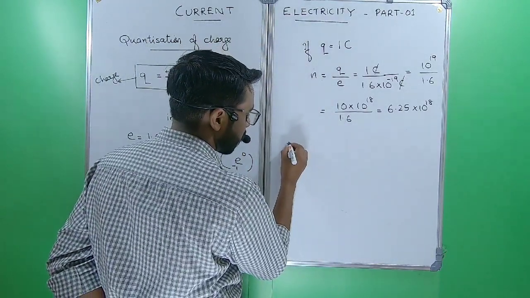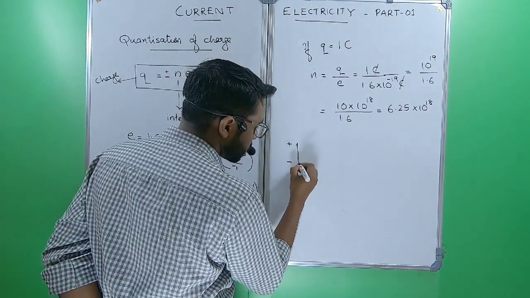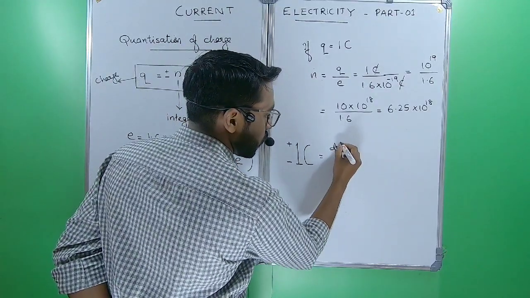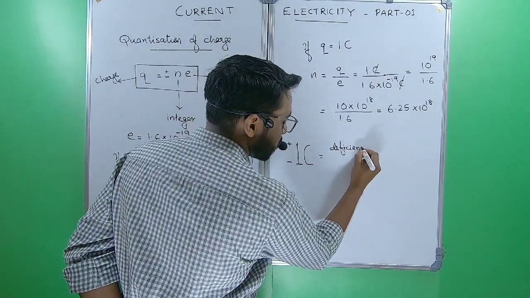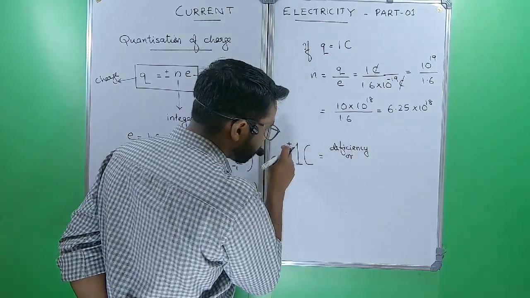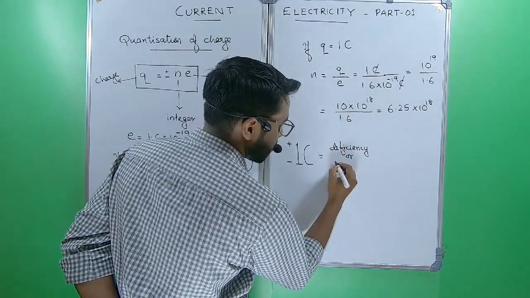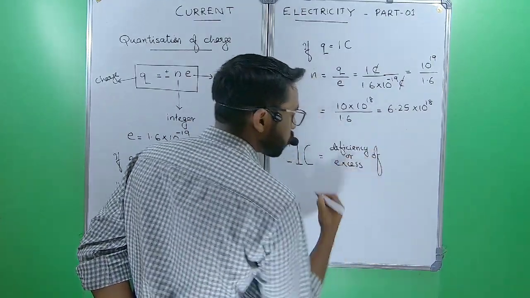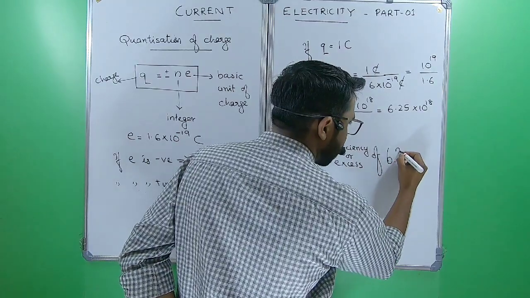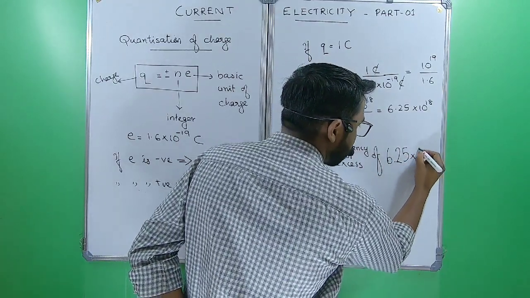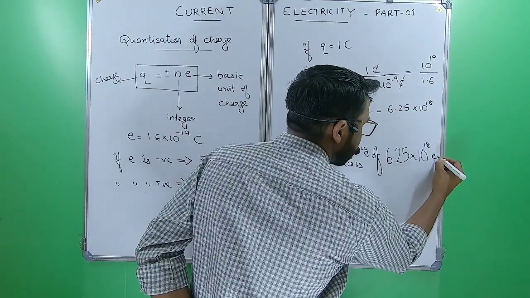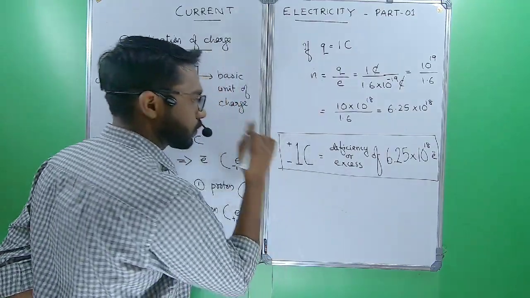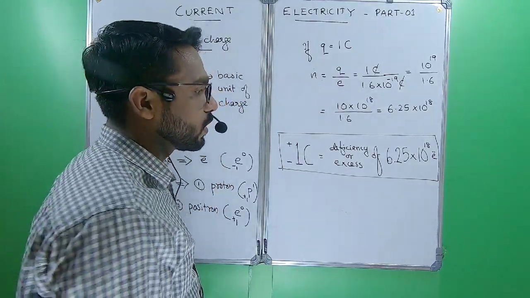So we can simply write plus or minus 1 coulomb equals deficiency or excess of 6.25 into 10 power 18 electrons, where plus indicates deficiency and minus indicates excess.